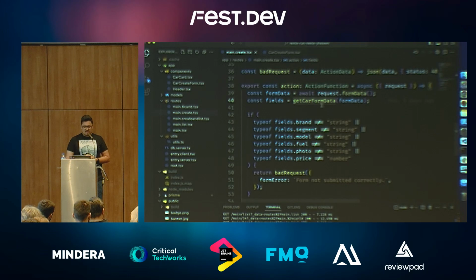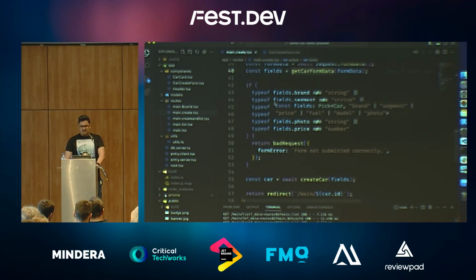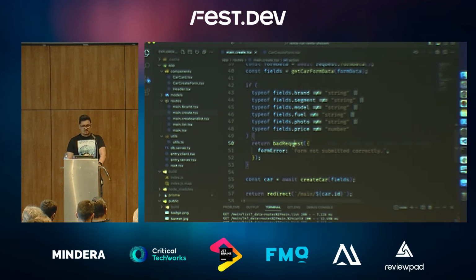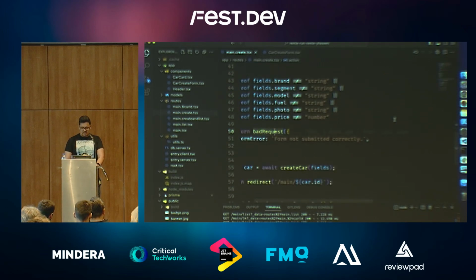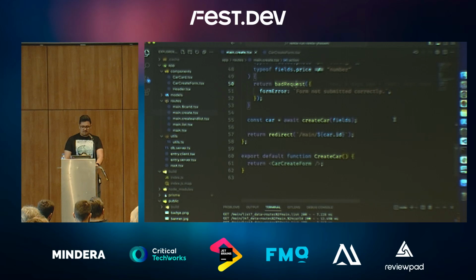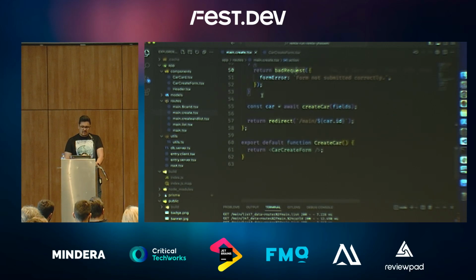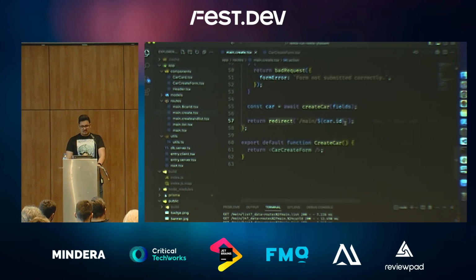Here I'm just generating an object, so I have an object that respects my TypeScript rules, because whatever. And then I'm doing a bunch of extra validations. If any of these validations fail, I'm going to throw a bad request. And this bad request is pretty much a wrapper over JSON that will return with the status 400, an HTTP response with 400 error. If everything's okay, I create my data and I redirect.